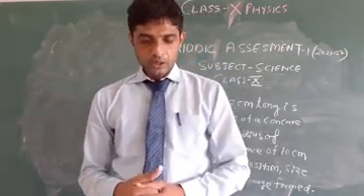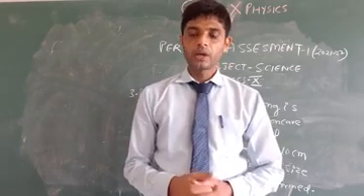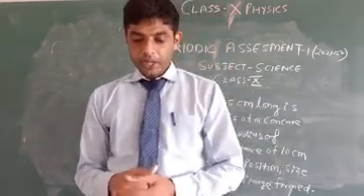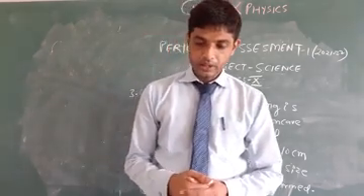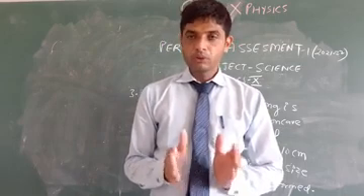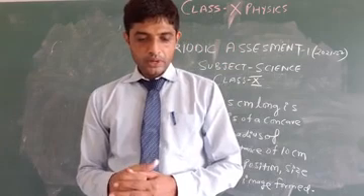Question number 10. What is the difference between the virtual image produced by concave, plane and convex mirrors? There is a correction: it is concave, plane and convex mirror. Question number 9.